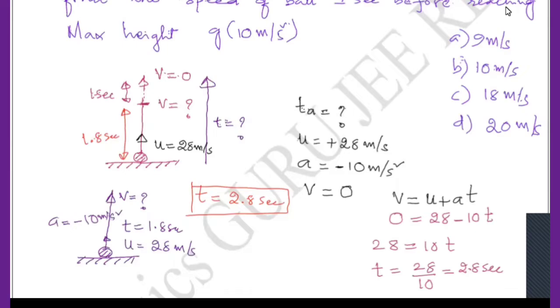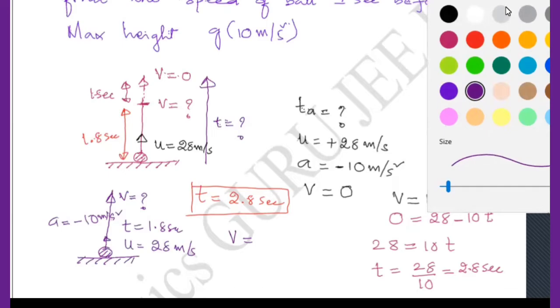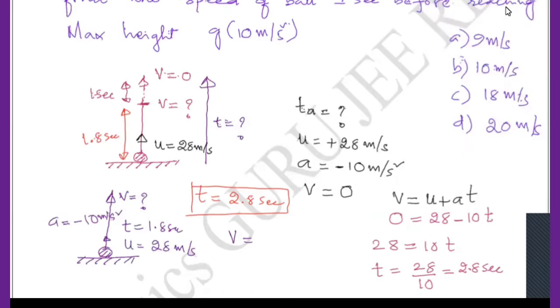So now v, can anybody tell the answer fast? What is the velocity here? 10 meter per second. Very good answer. Now v is equal to u plus at. Understand, v is equal to u plus at. Now what is v? I have to find v. What is u? 28.